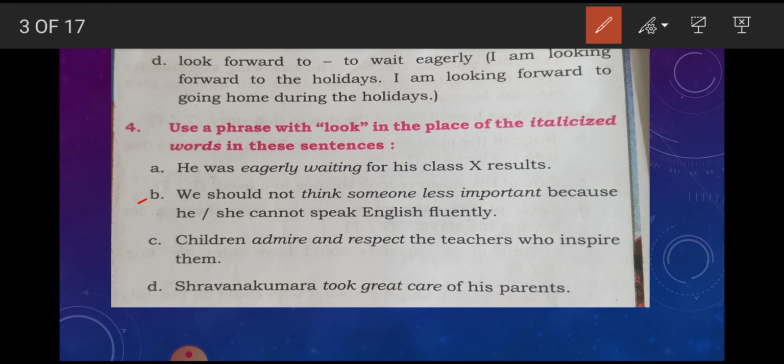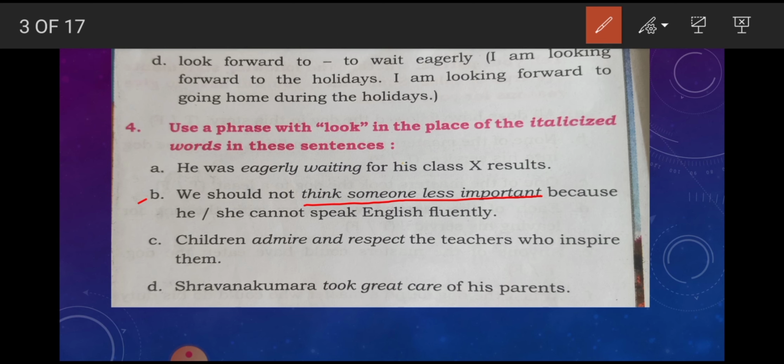Next: we should not think someone less important because he or she cannot speak English fluently. How will you change this sentence by using a phrase with look? The italicized words are think someone less important. Instead of this group of words, we have to use a phrase with look.